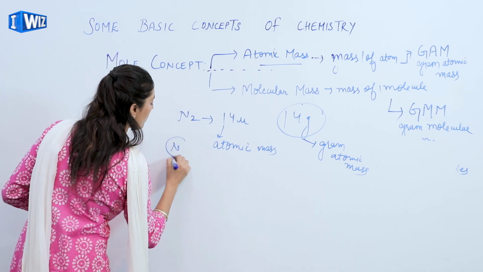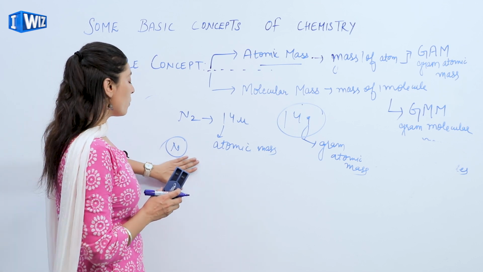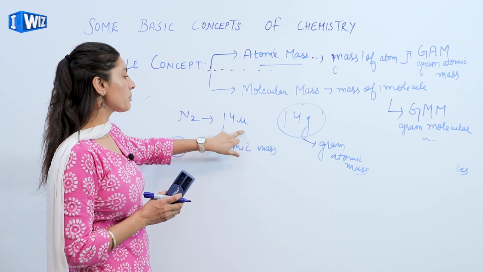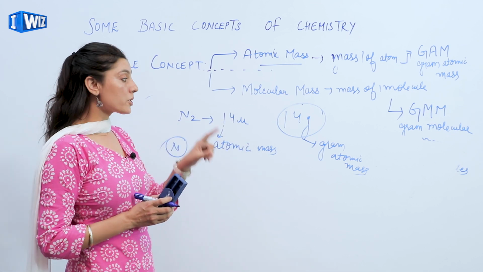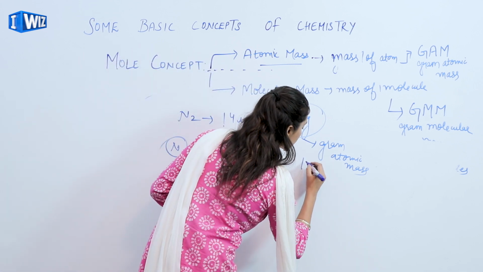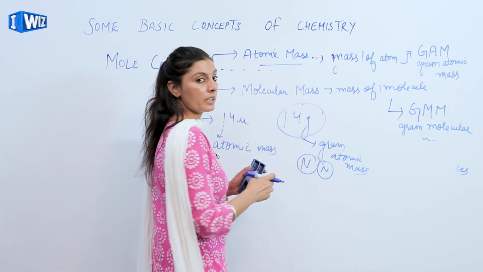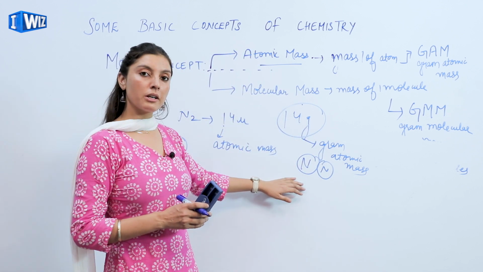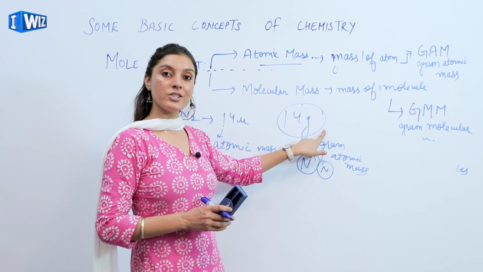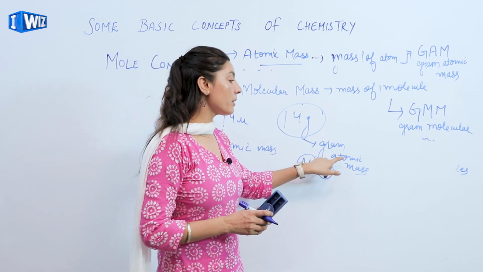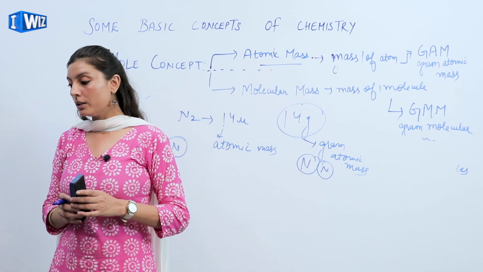Fine, we have one nitrogen atom, and one atom of nitrogen is represented as 14 u. When I talk about the molecule of nitrogen, I will make use of 14 g. I will say that one mole of nitrogen is equivalent to 14 g, and hence it is the gram atomic mass of that particular atom.